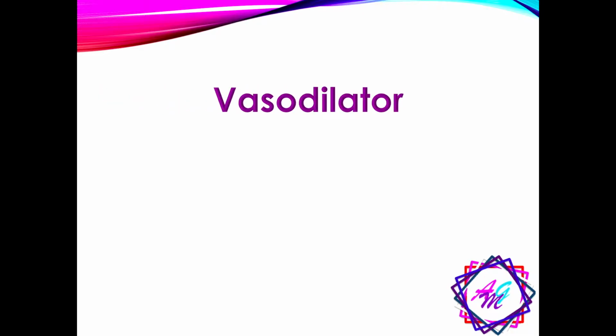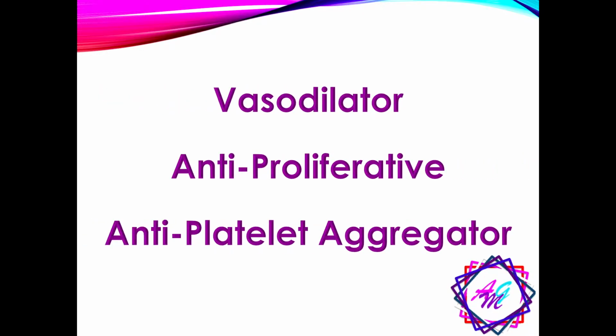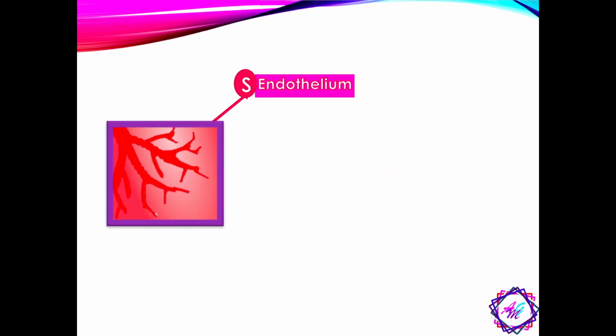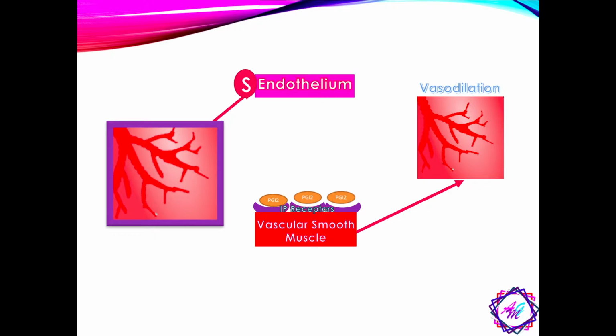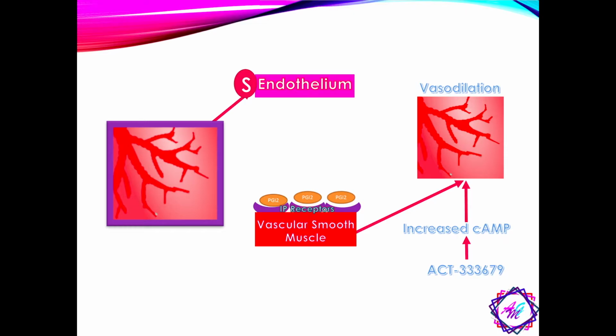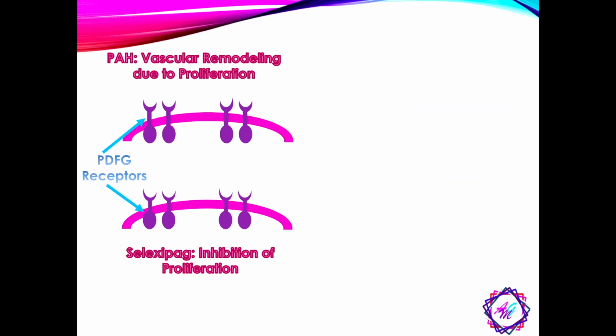Selexipag is a drug that acts as a vasodilator, an antiproliferative, and an antiplatelet aggregator. Selexipag promotes the relaxation of pulmonary arteries and thus causes them to become dilated by increasing the amount of PGI2 produced by the endothelium. PGI2 then binds to the IP receptors, which are G-coupled receptors located on the surface of vascular smooth muscle cells, platelets, and other cells, which then cause the dilation of the vessels. Selexipag's metabolite ACT-333-679 assists in vasodilation by causing a sustained increase in intracellular cyclic adenosine monophosphate.